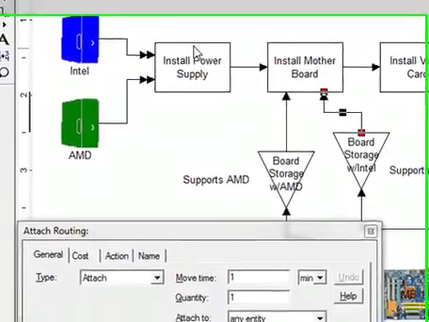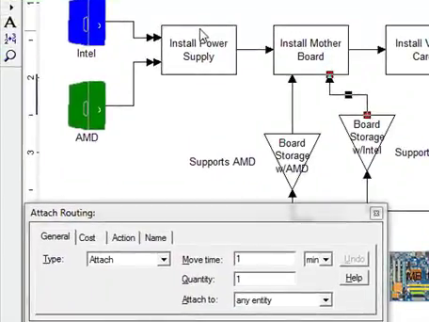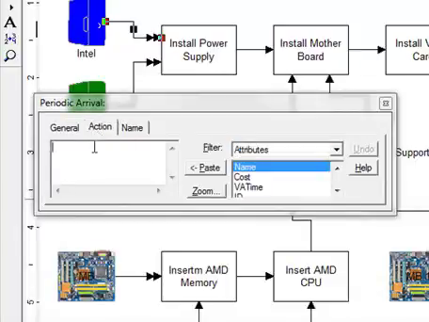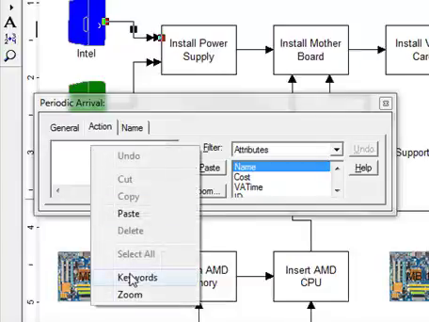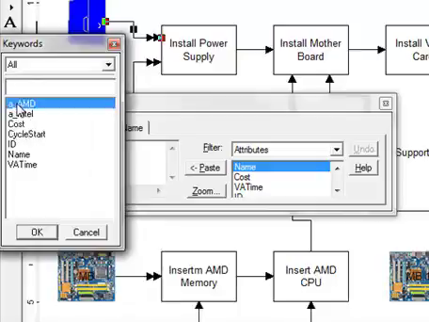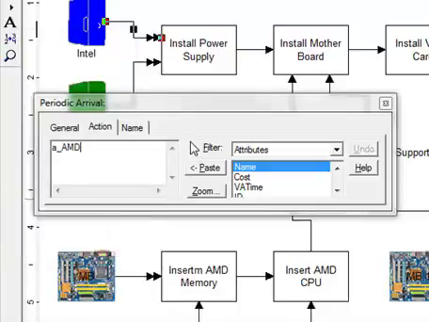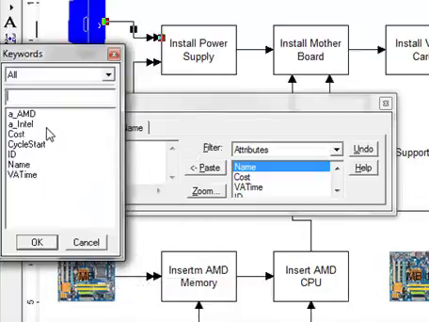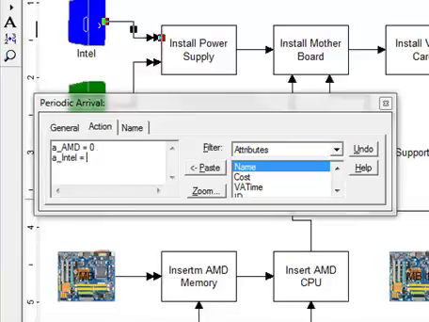The third step is to set the attributes on the base entity. We're going to tell it whether or not it assembles an Intel or an AMD. So if you double click on the arrival, I'm going to be doing this first for the Intel computer going through. Instead of trying to remember what the names were for those attributes that you're trying to apply here, just right mouse click, hit the keywords menu, and select AMD. Since this is the Intel computer, we'll set AMD equals 0. And set Intel equal to 1.